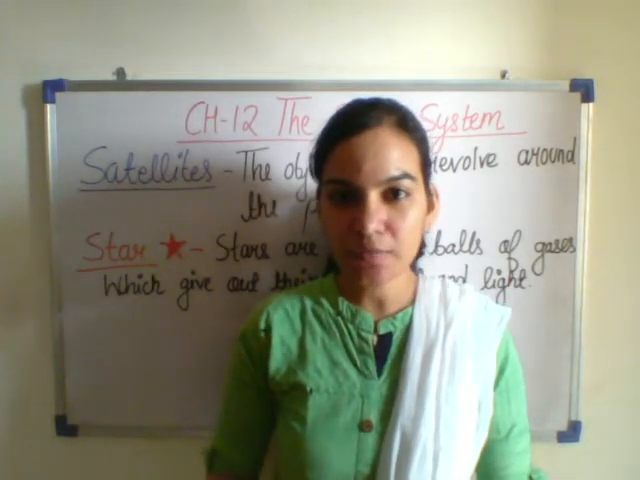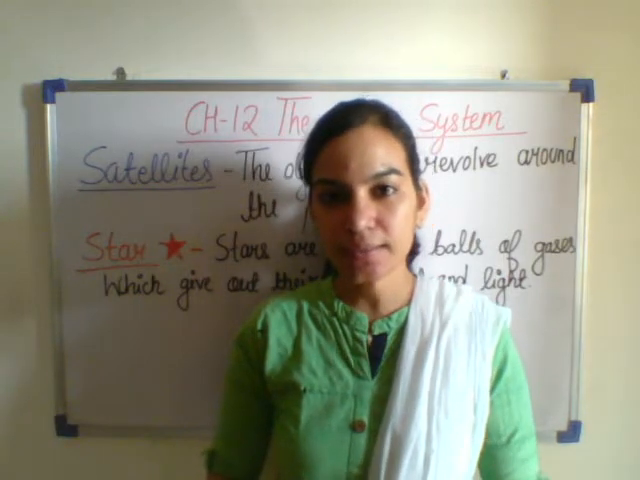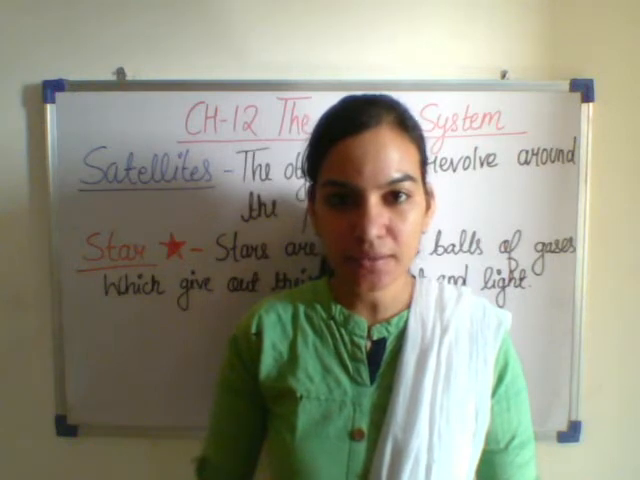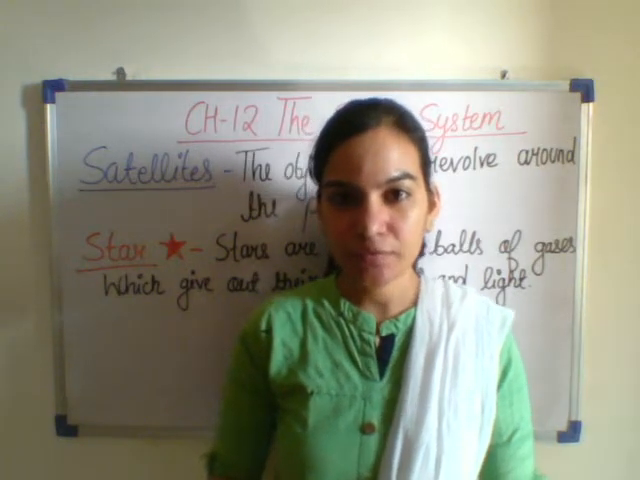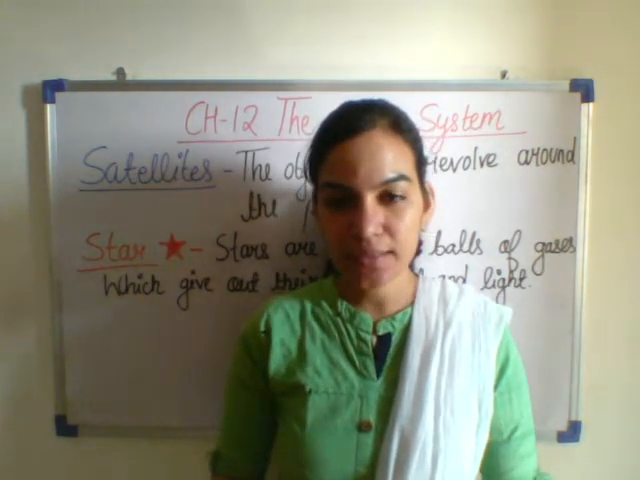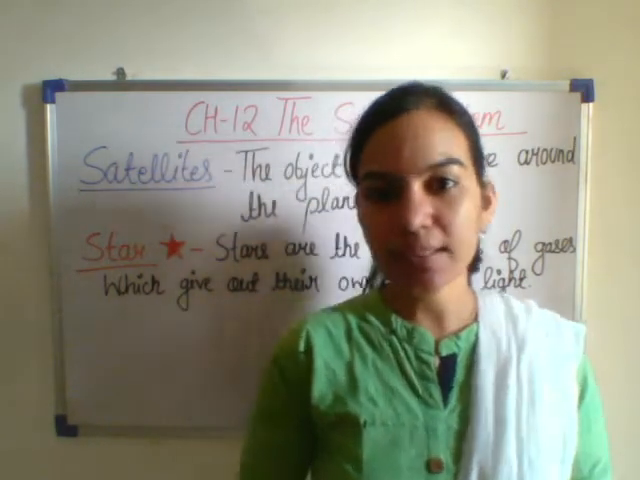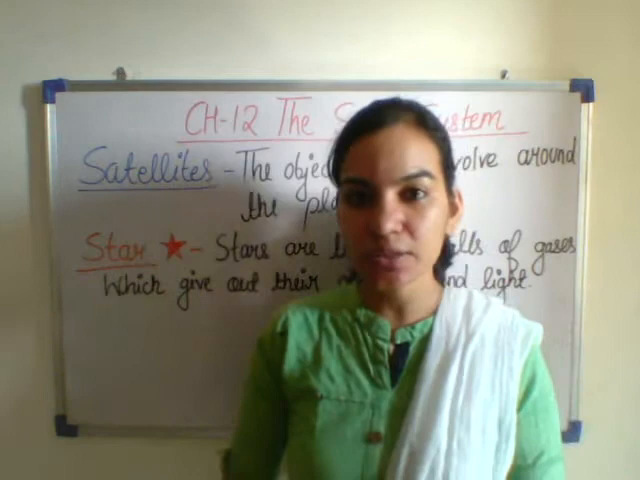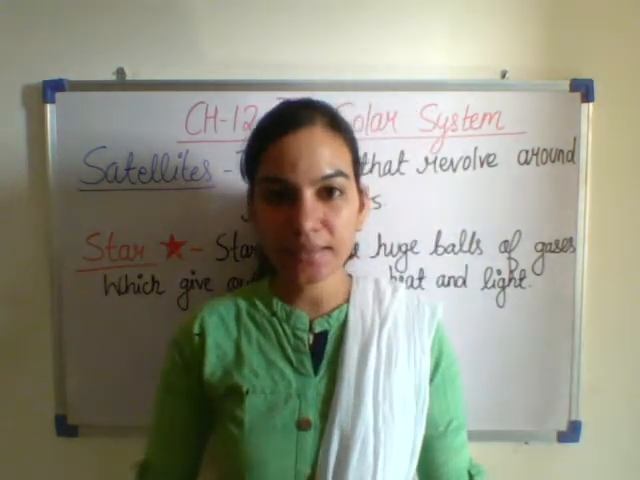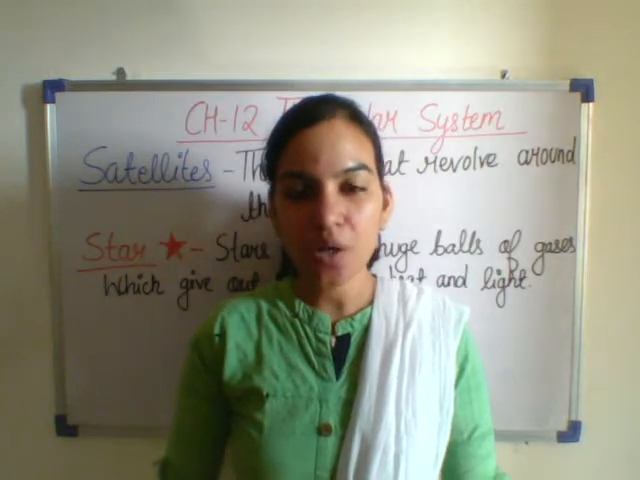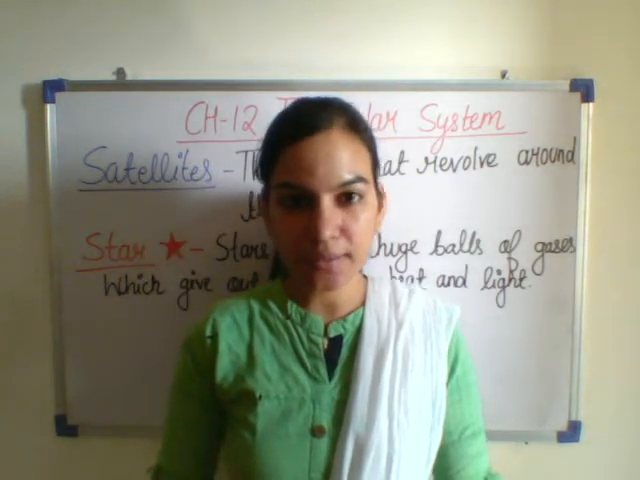Let us continue our chapter number 12, the solar system. In the previous class, we discussed the planets. Now in today's class, we will study about satellites, stars and our planet, that is Earth. So what is a solar system? A solar system consists of 8 planets, sun, satellites, stars and all other heavenly bodies.